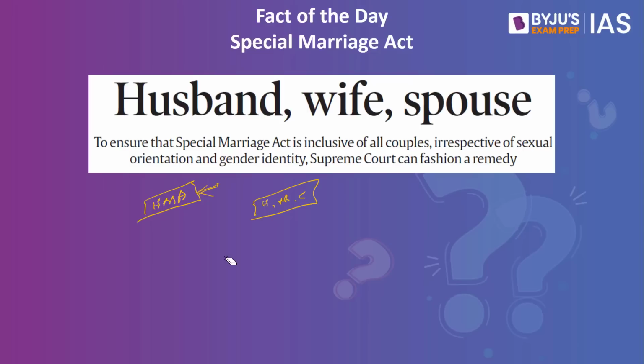What are the requirements of a legitimate marriage under the Special Marriage Act? First, this will not entertain polygamy. What is polygamy? Let's say, for example, there is a person who wants to marry another woman while he is already in wedlock, or he is married to another woman. In that case, he would not be able to marry another person. So the Special Marriage Act forbids polygamy and declares such a marriage null and void.